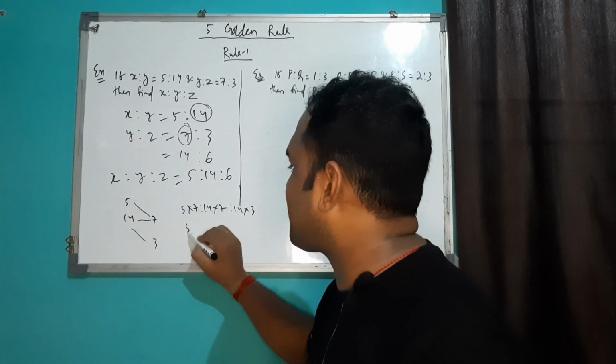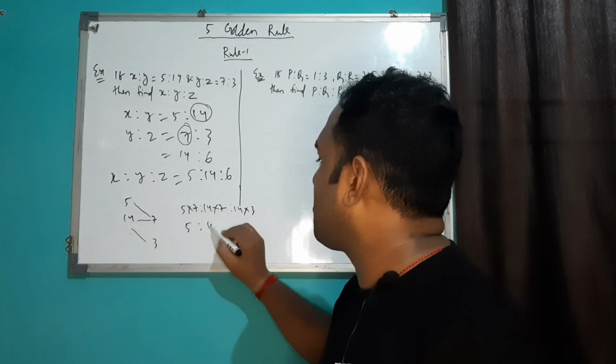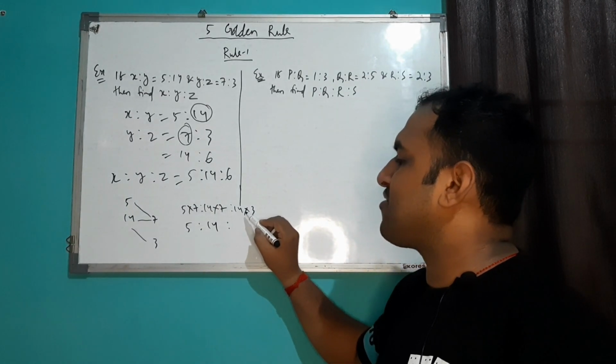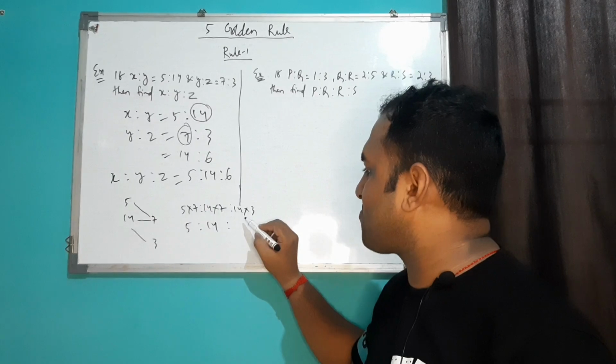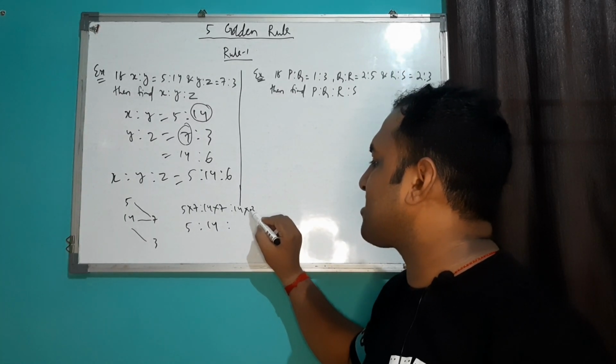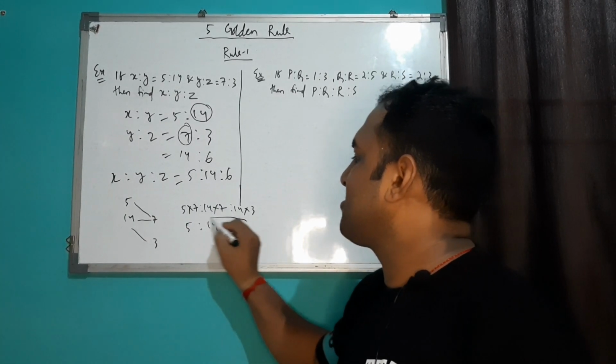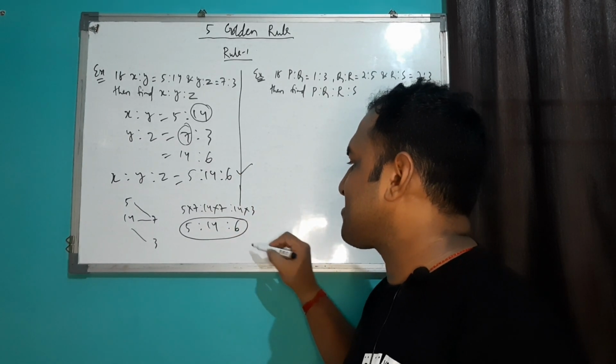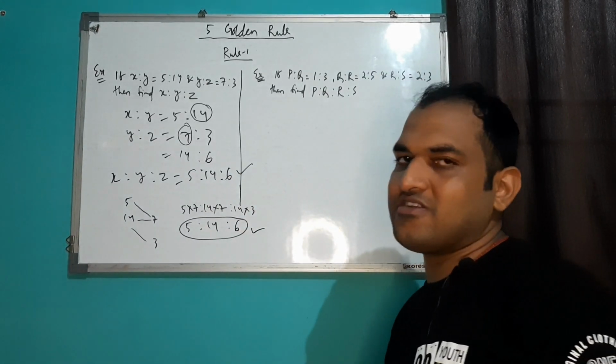So you can write it as 5 into 14 into 7 into 2, means 7. I will cancel the term 7 and this will be simply your 3 into 2, that is your 6. You can say this is your 5 is to 14 is to 6. Again, this one is also here 5 is to 14 is to 6.